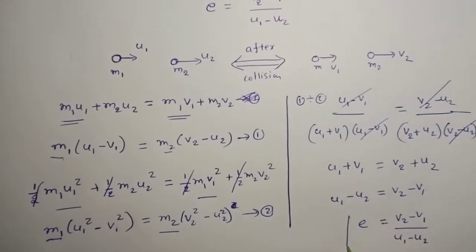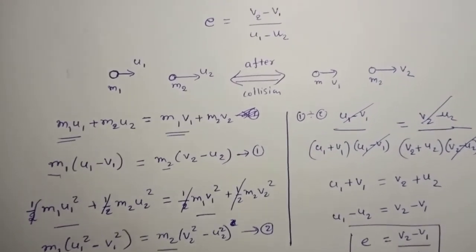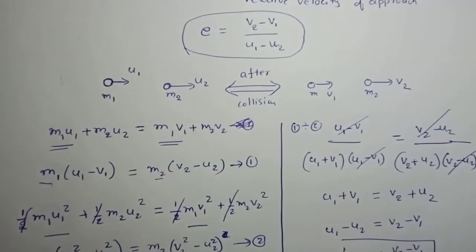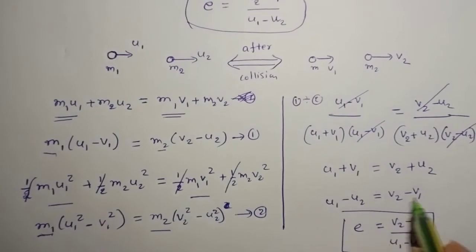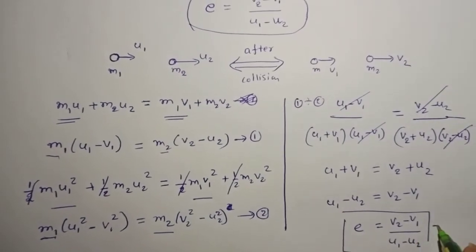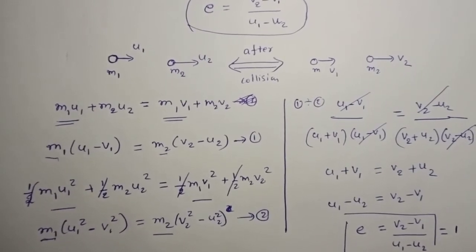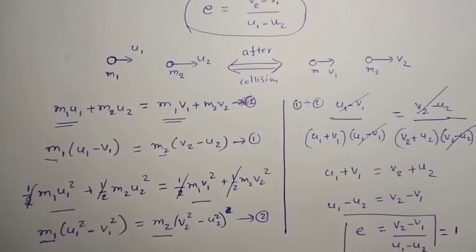So this is the coefficient of restitution. According to the coefficient of restitution, it is the relative velocity of separation divided by the relative velocity of approach. But since these two are equal, the ratio is equal to 1. Since I am speaking about elastic collision, the ratio I got is equal to 1.